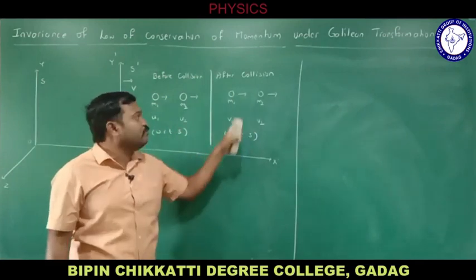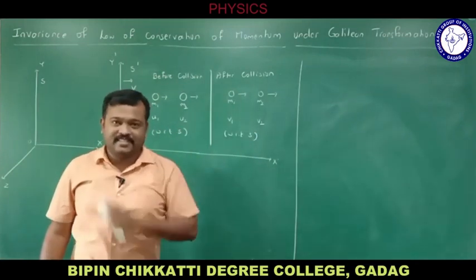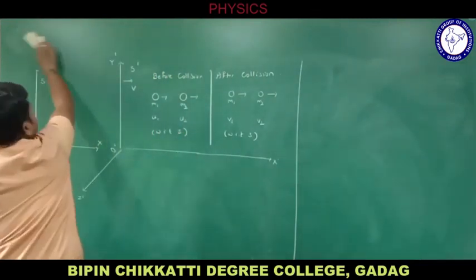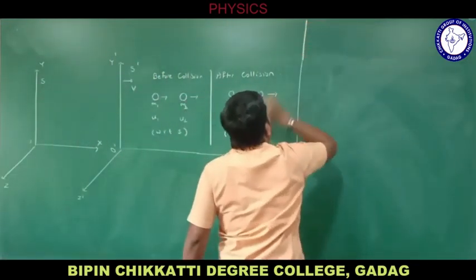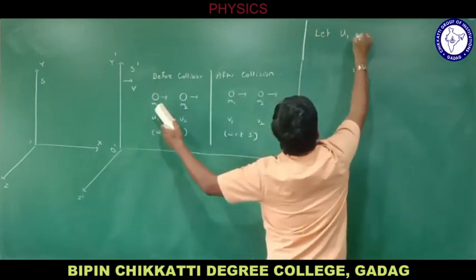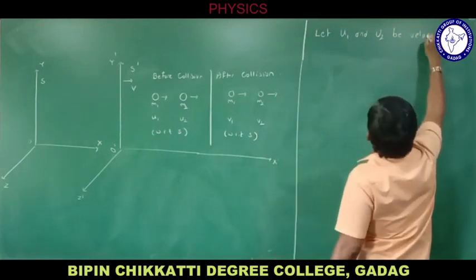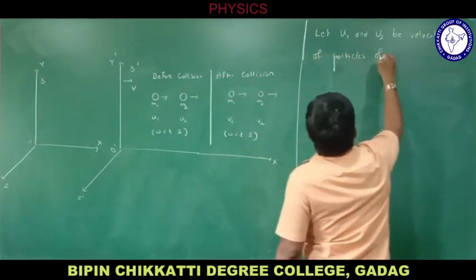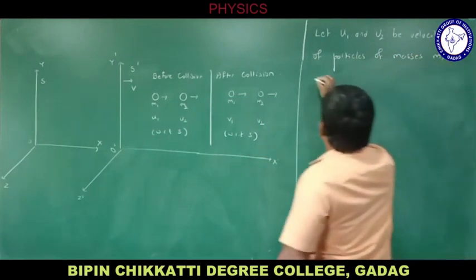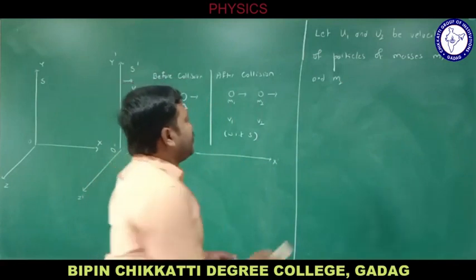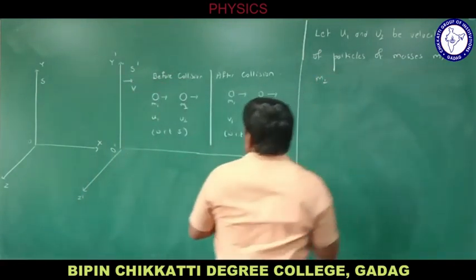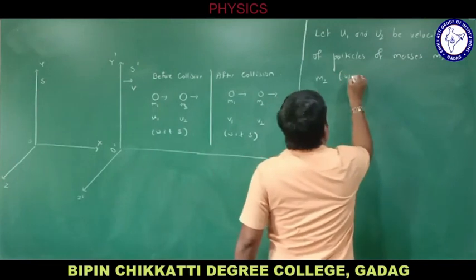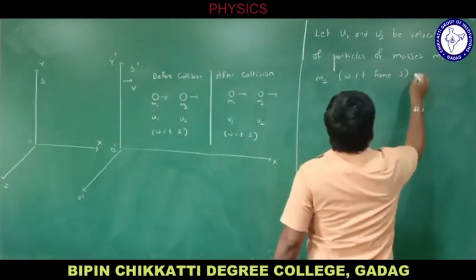Let v1 and v2 be the velocities of these particles with respect to frame S. Let u1 and u2 be the velocities of the particles of masses m1 and m2 with respect to frame S before collision.